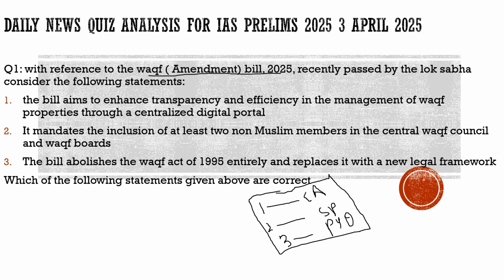The question says, with reference to the Waqf Amendment Bill 2025 recently passed by the Lok Sabha, consider the following statements. First statement, the bill aims to enhance transparency and efficiency in the management of Waqf properties through a centralized digital portal. Nothing wrong with the statement, that is true. Second statement, it mandates the inclusion of at least 2 non-Muslim members in the Central Waqf Council and Waqf boards. That's also true, and that is one of the points of criticism towards this bill. And definitely this bill will go to courts, which will decide whether it is constitutional or unconstitutional, because there are various concerns with respect to the Waqf Amendment Bill 2025.